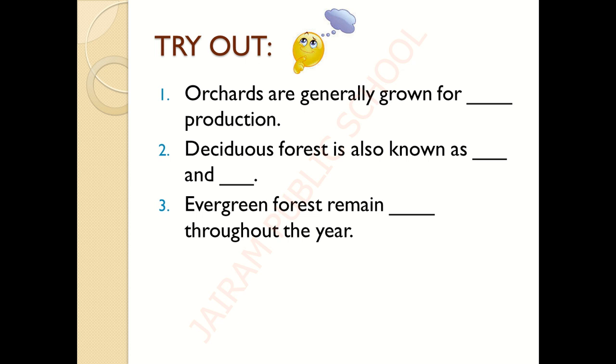What is the purpose of growing an orchid? Second one is, deciduous forest is also known as dash and dash. Third one is, evergreen forest remains dash throughout the year.